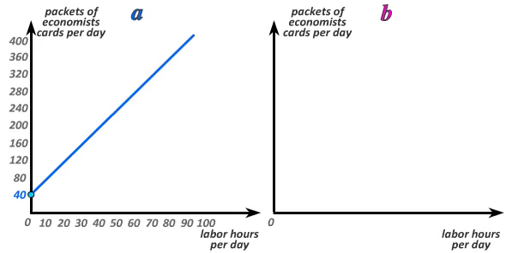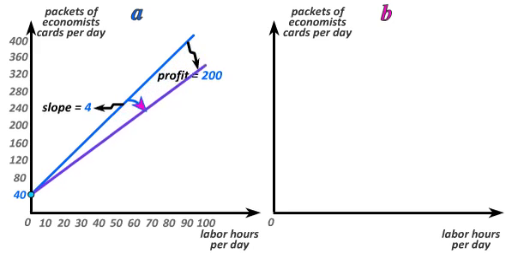We assumed that the wage was $20 an hour and the price of a packet of Economist cards was $5. Since the wage is 4 times as high as the price, and the slope of the isoprofit line is W over P, we get a slope equal to 4. We have an intercept of 40, which is equal to profit divided by price. And since price is equal to 5, that implies that the profit along this isoprofit line is $200.